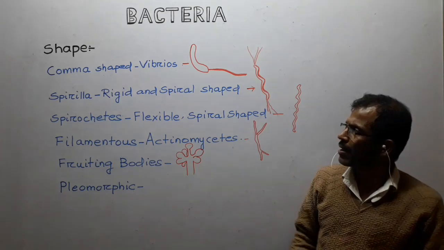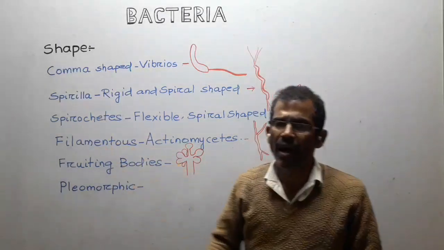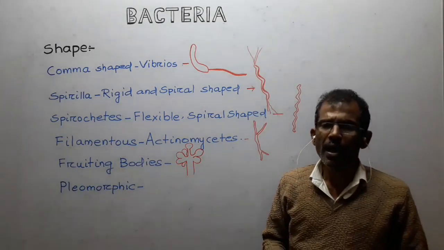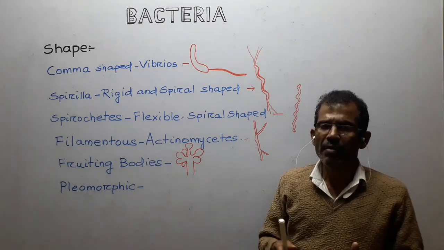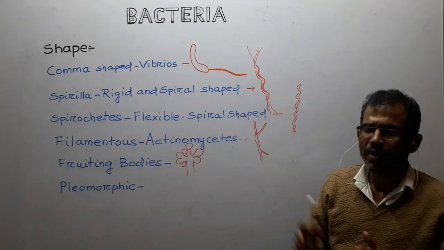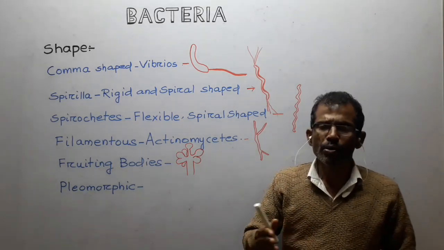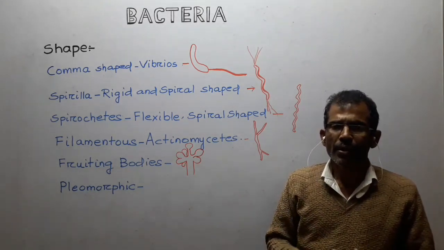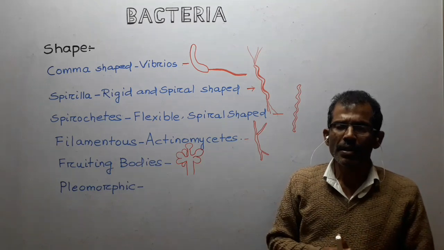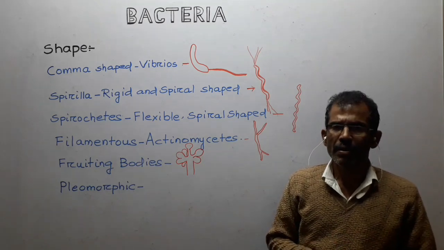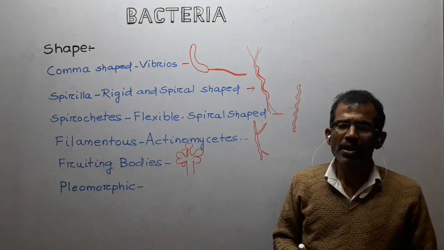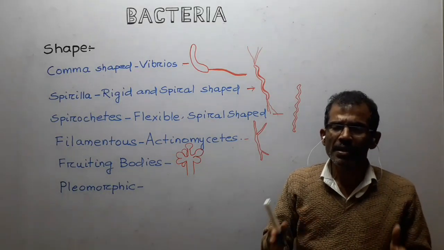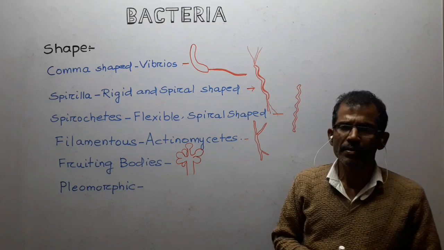Next group of bacteria are called Spirilla. Spirilla are rigid spiral-shaped bacteria having a tuft of flagella at one or both ends. Another group of spiral bacteria which are flexible are known as spirochetes. Spirochetes have a unique internal flagellar arrangement.